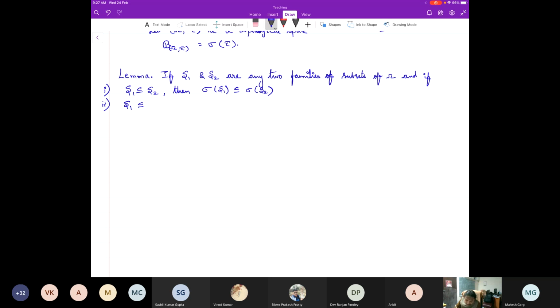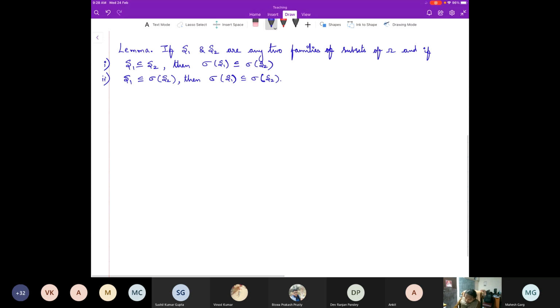So if S1 is contained in sigma of S2, then by definition, it is clear that sigma of S1 is contained in sigma of S2. So these are the two things. You can prove these on your own, so I'm just leaving it.